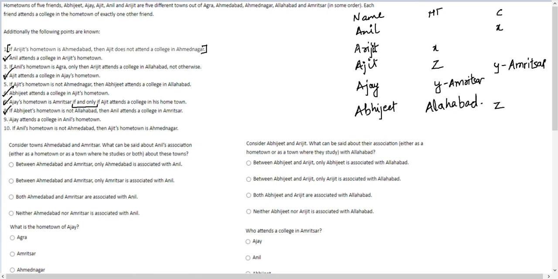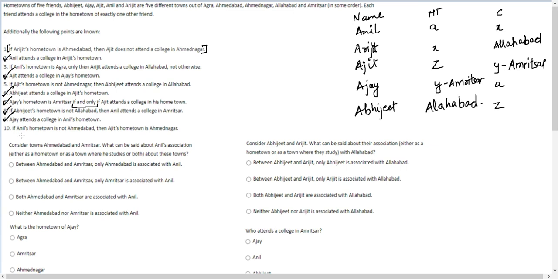Let's get to the 9th statement. Ajay attends a college in Anil's hometown. So if this is A, this is A. Now see, the only person for whom the town in which they attend college is not known is Arijit. Everything else is known. So Abhijit's hometown will be the town in which Arijit attends college. So this will be Allahabad now. This is also known. We have taken care of the 9th statement also.